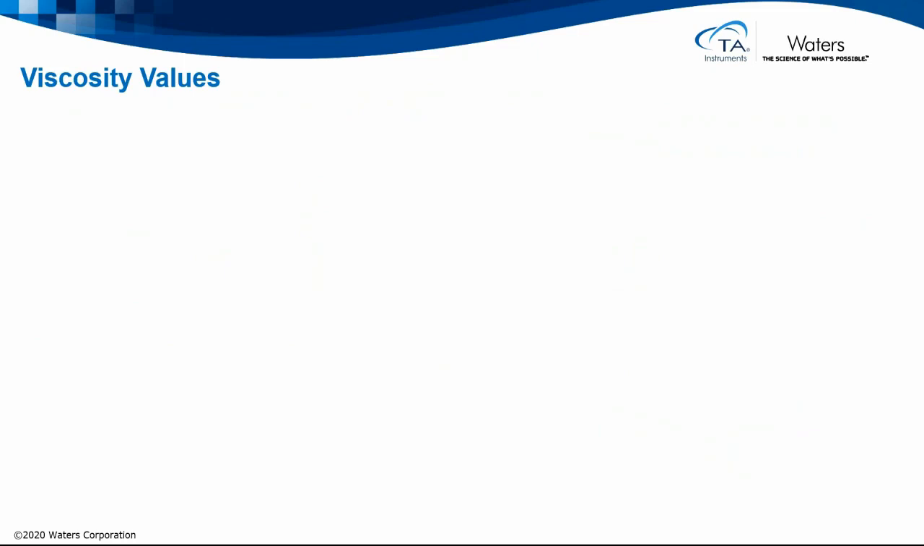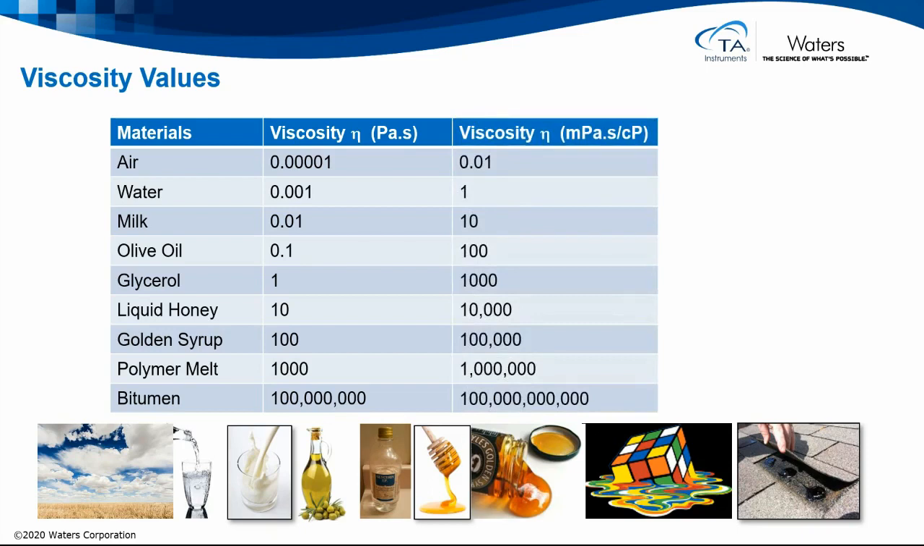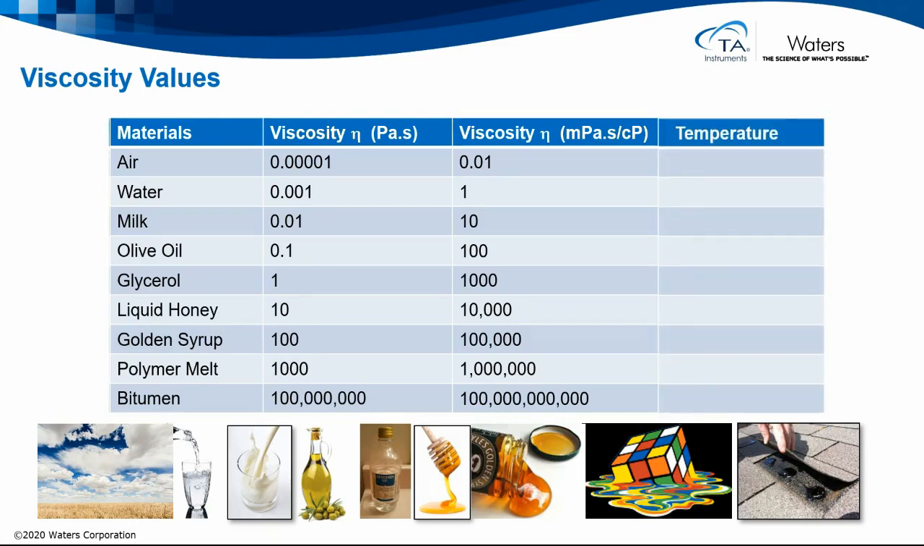A modern rheometer can measure a wide range of viscosity values, from air all the way through to solid materials like bitumen. Now, Pascal seconds is the usual SI unit, but some may be familiar with millipascal seconds or centipoise, where there's a factor of 1,000. And it should be remembered that if you take a material and change the temperature, you'll often see an associated viscosity change. Where we increase the temperature, we see a viscosity drop.